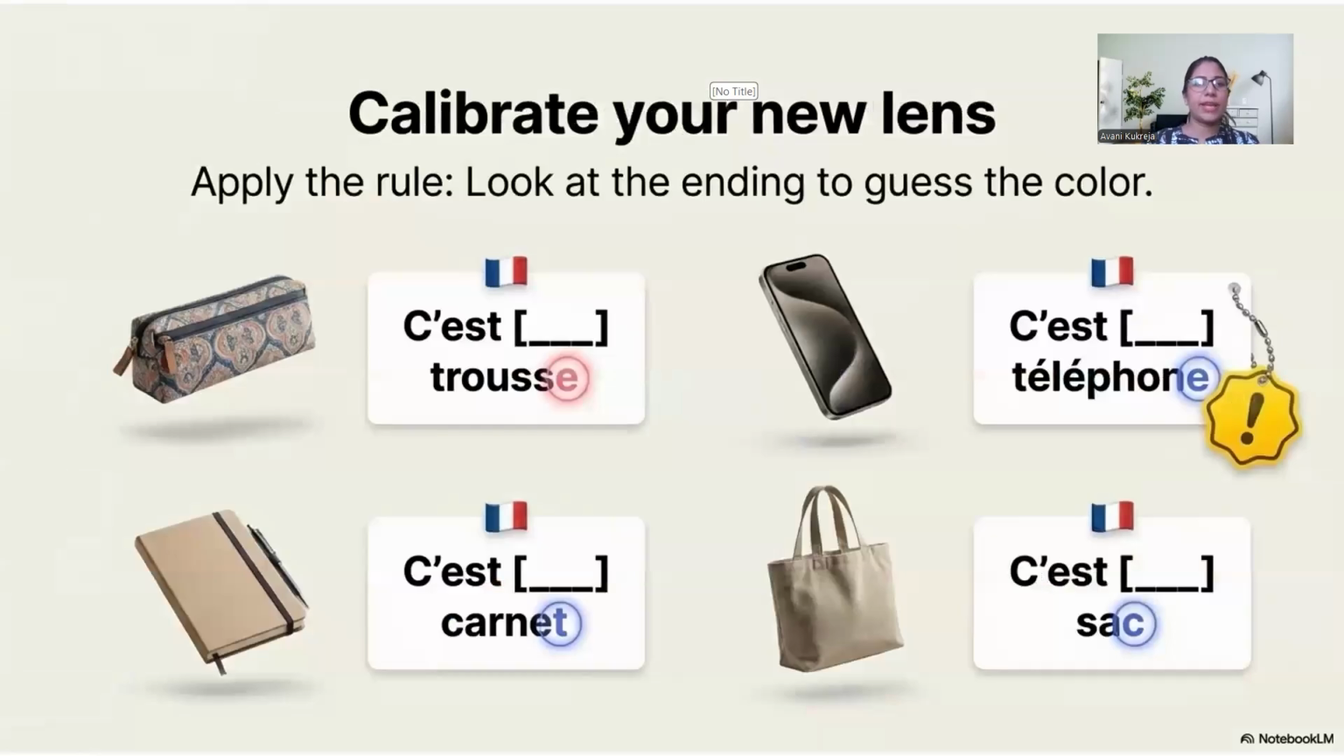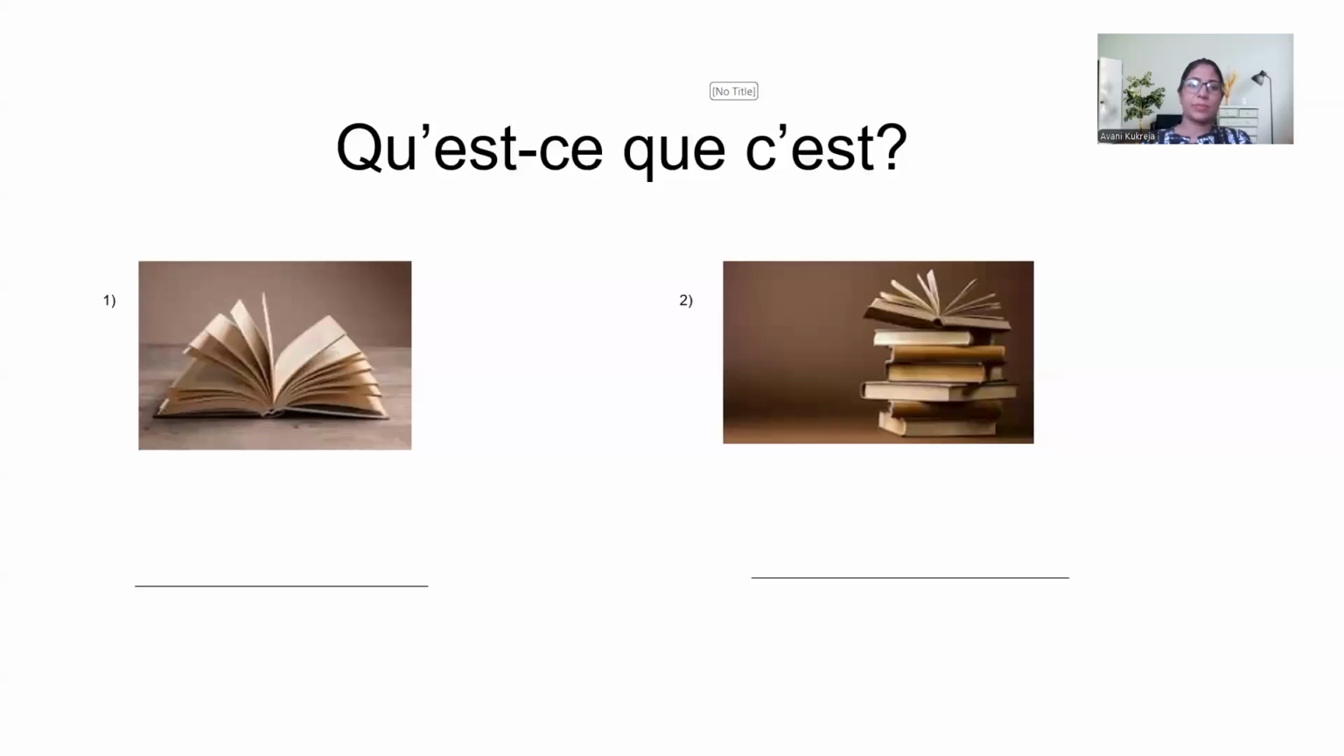Now let's move on. Okay, let's try now. Let's start with a simpler activity. Qu'est-ce que c'est? What is this, everyone? C'est un livre. Yes, correct. Un livre. C'est un livre, not une. Okay. What is this one? Not c'est. Ce sont des livres. Ce sont des livres.